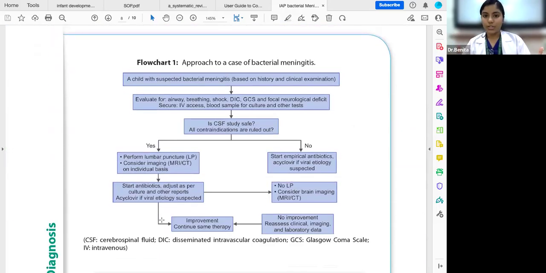Next, how do we approach this case? So first, we clinically suspect, and then we evaluate if the child is in any hyperacute state, such as shock, or if the airway and breathing are fine, or if there is any neurological deficit. Then we check if the CSF study is safe, that is, if lumbar puncture can be done. If the contraindications are ruled out, then we do lumbar puncture, and then we can consider brain imaging, and we start antibiotics. If lumbar puncture cannot be done, we start empirical antibiotics. And later on, if there is still no improvement, we reassess the clinical findings and imaging data, and continue the same therapy.